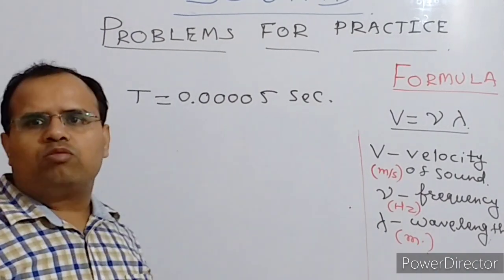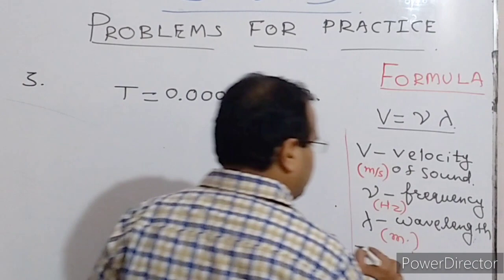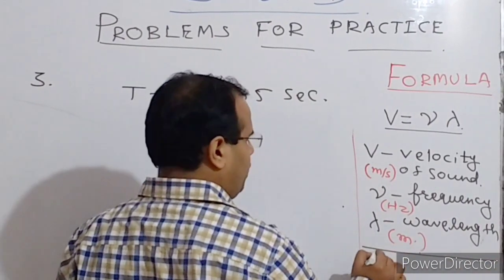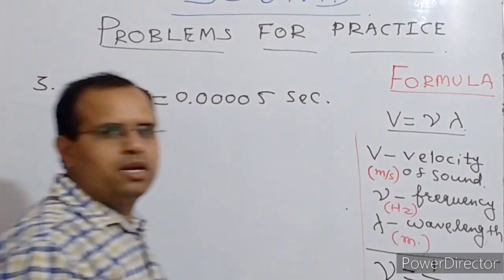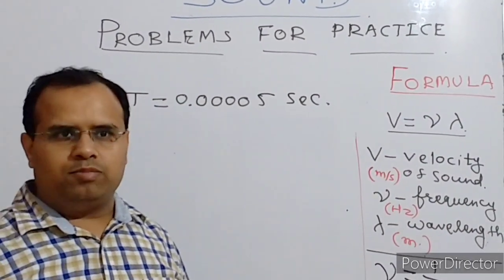So this is one more formula which we have to understand: frequency is equal to 1 upon time period. This is the relation between frequency and time period.